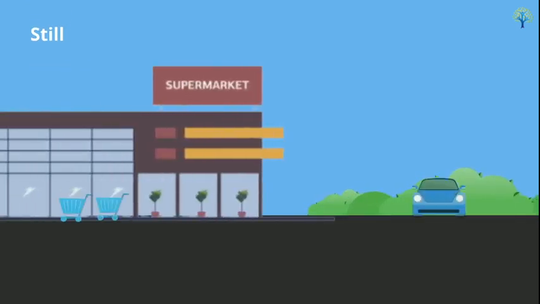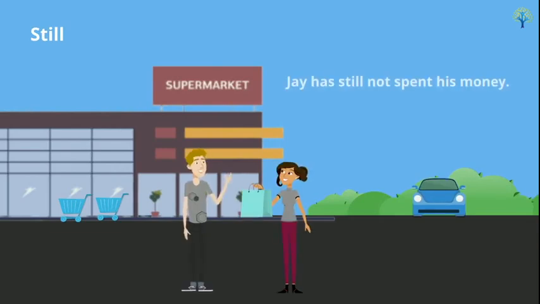Use still to talk about something that hasn't happened but was expected to happen earlier. It is used in negative sentences. For example, Jay has still not spent his money. This means Jay has not spent all his money and he has some left with him.